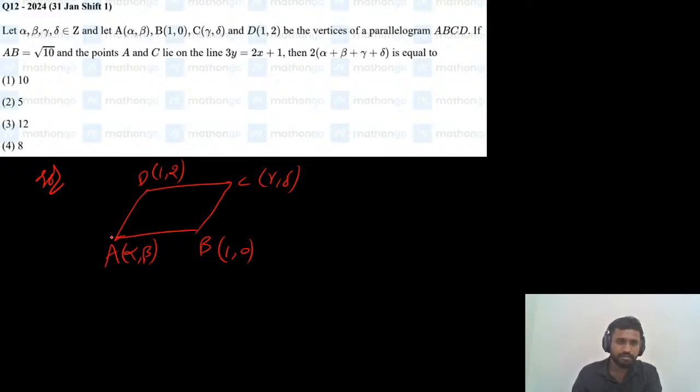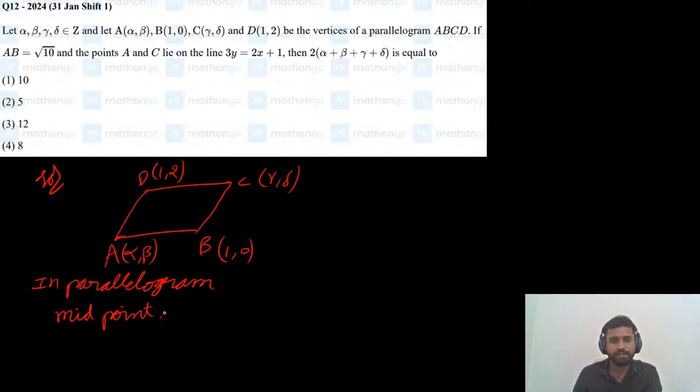Since the diagonals bisect each other, the midpoints will be equal, so the midpoint of the diagonals will be equal.